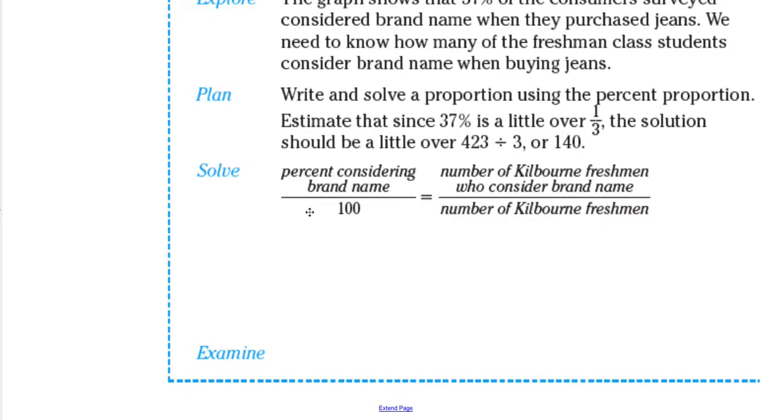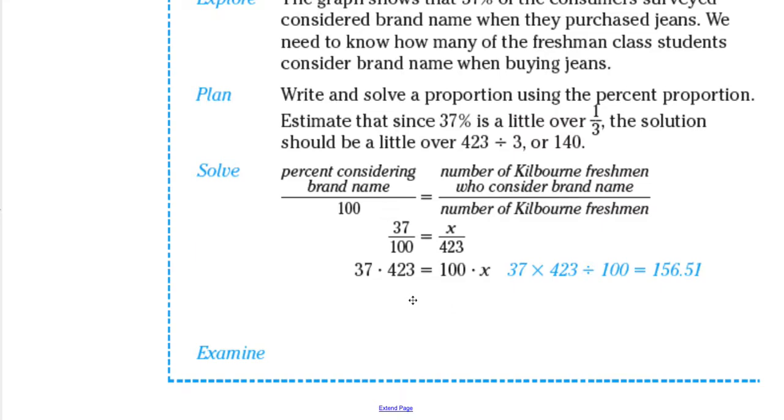We know that the percent considering brand name is 37%, so that's 37 over 100. We don't know the number of Kilbourne freshmen who consider brand name, so that's X. And the total number of Kilbourne freshmen is 423.